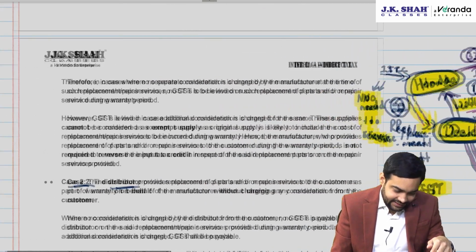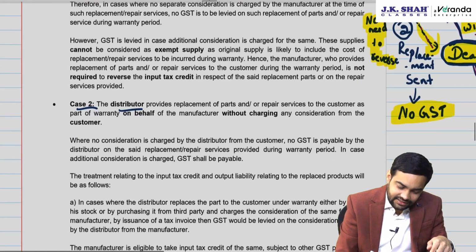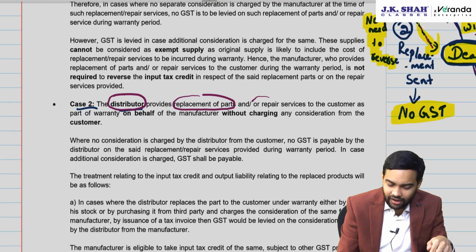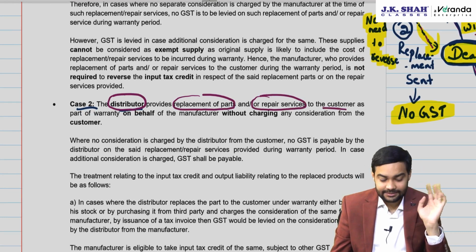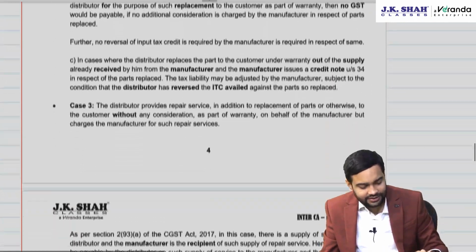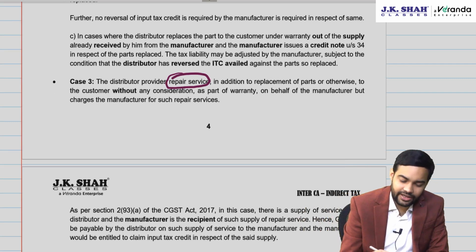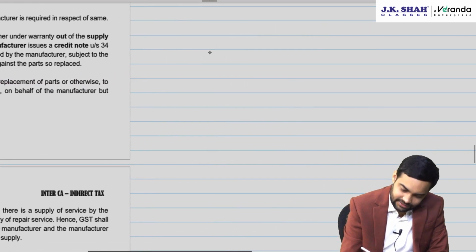This is the second case. Second case is where distributor provides the replacement of parts and or repair service to the customer. Now coming to the third one. Third one is repair service provided by distributor.